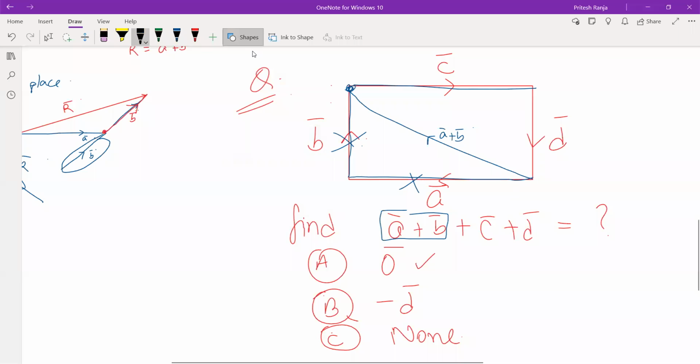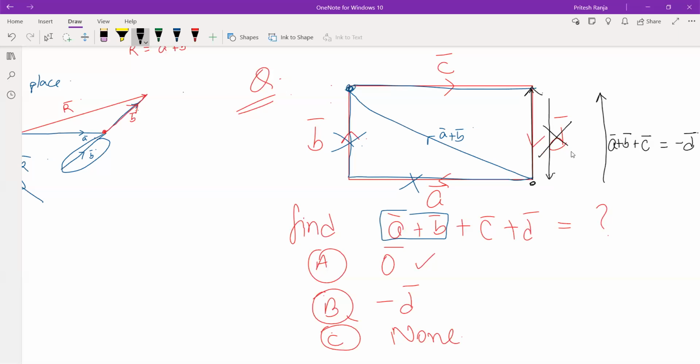So your new vector should be in this direction, right? Because it has to be from start to end. And that new vector, which is in this direction, should be A vector plus B vector plus C vector. And this is actually equal to negative of D vector, because just see, D vector is in the downward direction.